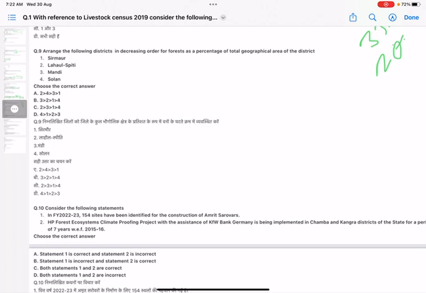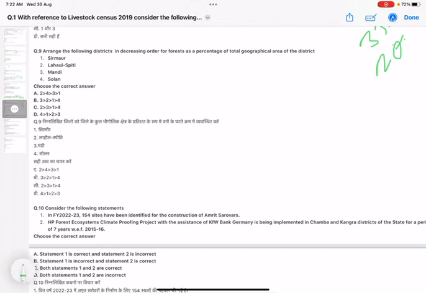Now question number 9. Arrange the following districts in decreasing order of forest as a percentage of the total geographical area of the district. That is, you have to find which district has the highest percentage of its area under forest cover. You have 4 districts: Sirmaur, Lahaul Spiti, Mandi and Solan.